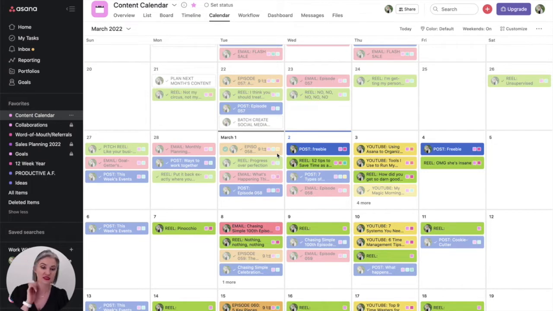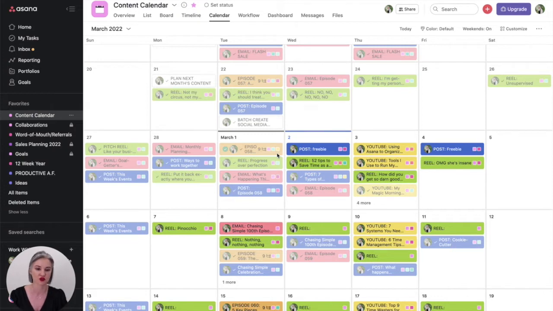I house it in Asana because Asana has really cool features that let you switch back and forth between views. In order to keep track of all of the content that I am creating, I need something where I can see it on a week by week basis and see that it's color coded, because I am creating so much content every single week and every single month.